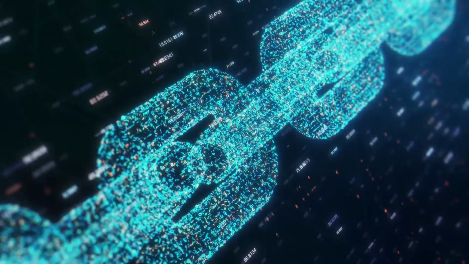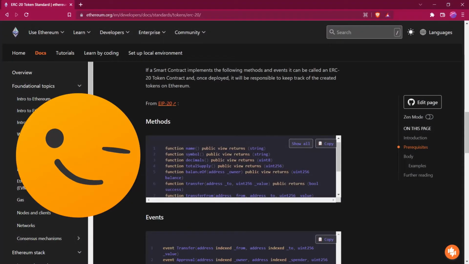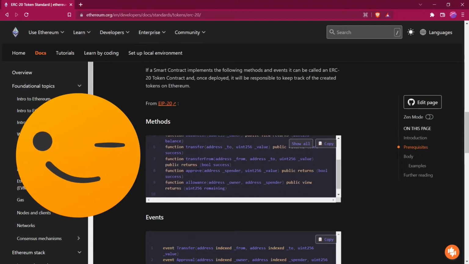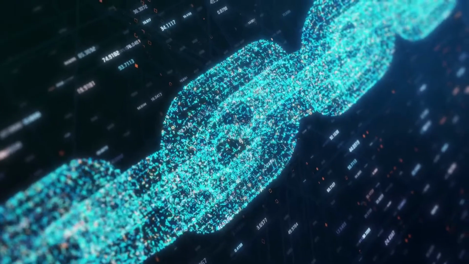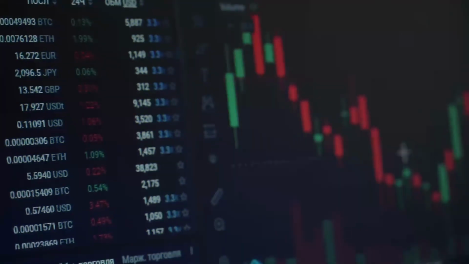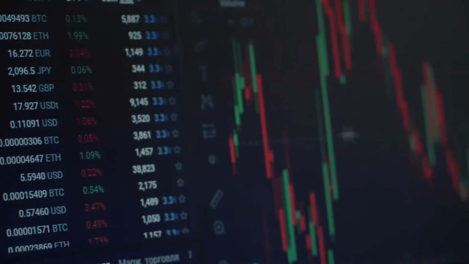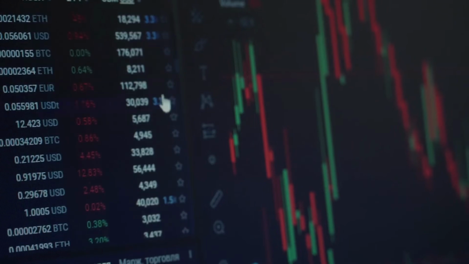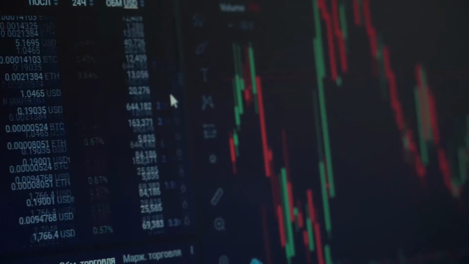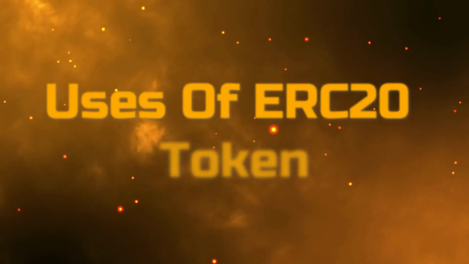You must be aware that while creating an ERC20 token, you have to add all the methods that are defined in the ERC20 token documentation, because if you don't create all the functions, then it will not work properly. After that, from any decentralized exchange, add liquidity to your ERC20 token carefully so that users can buy that token from the exchange. Now let me tell you some usages of the ERC20 token.